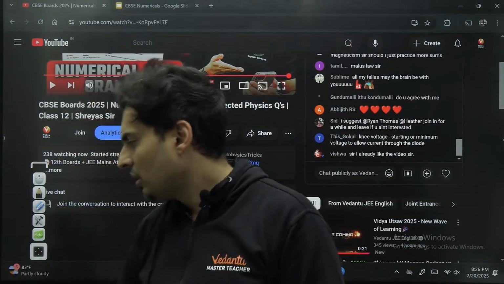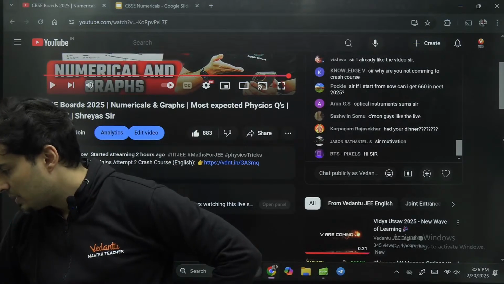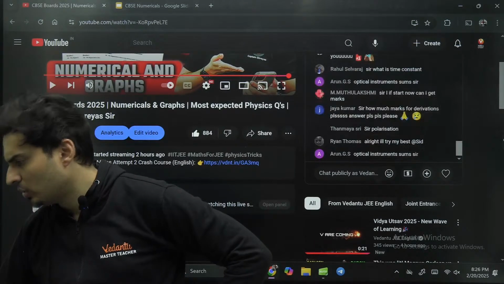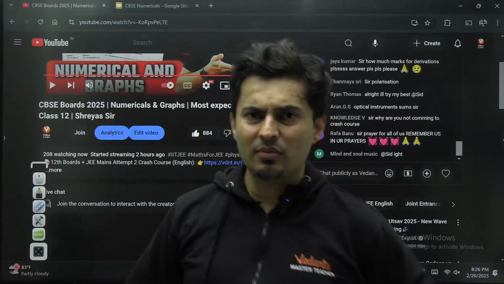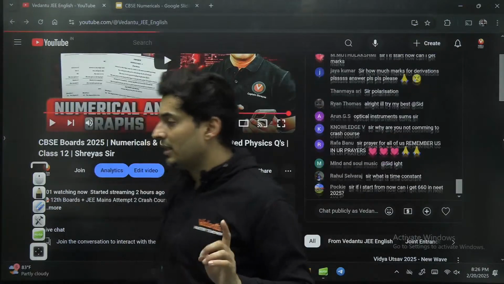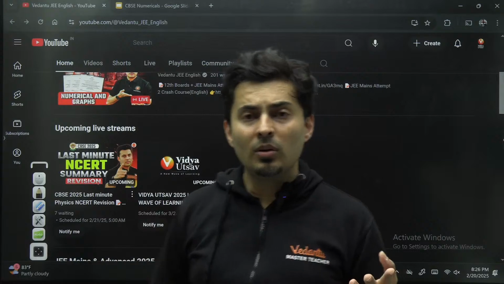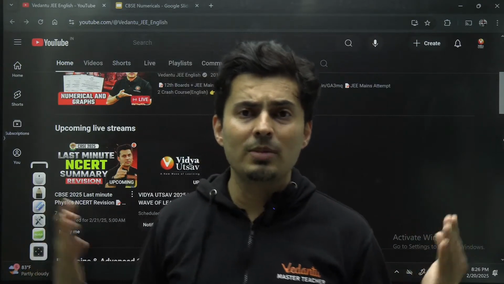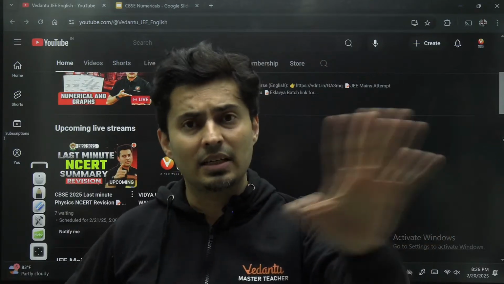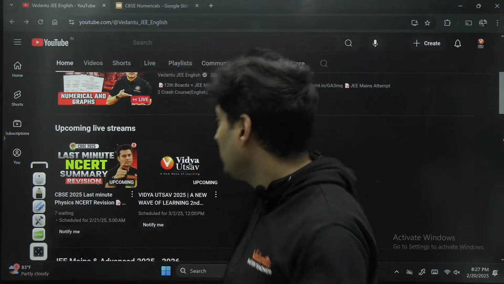So that's just a concept, and formula-wise, you don't have it. Malus's law is there, definitely. Optical instrument sums are also there, but if you want to solve them, there are only three formulas. The major problem happens in the microscope. The microscope-related sum, I did yesterday. Please see that. That is the most complex sum. Telescope is simple. Fe by Fo is the magnifying power, and the length of the tube is Fe plus Fo. That is very straightforward. Even for the simple microscope, it is 1 plus D by F or D by F. That's it. Nothing else comes. Only the microscope is going to give you trouble, and that problem I have solved. So please check that out.